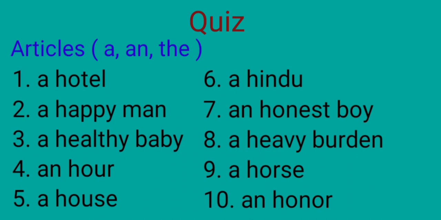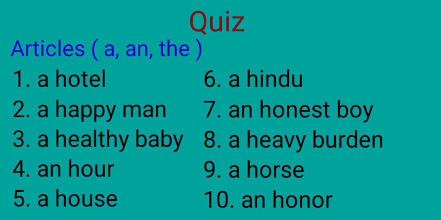You must keep in mind that in the words hotel, happy, healthy, house, Hindu, heavy, horse, the article an is not acceptable because the H in these words is pronounced. While reading these words, the sound comes ha: ha hotel, ha house, ha Hindu, ha horse.